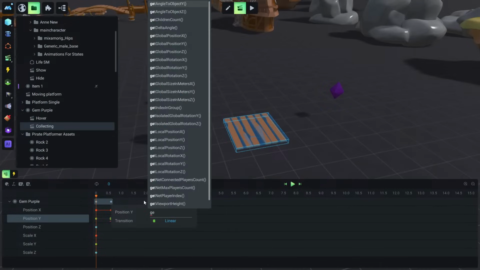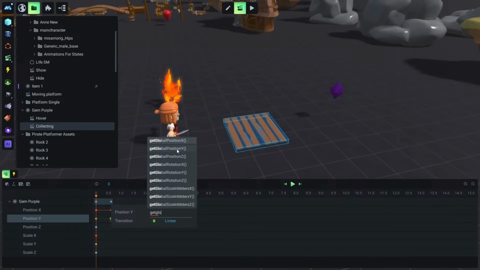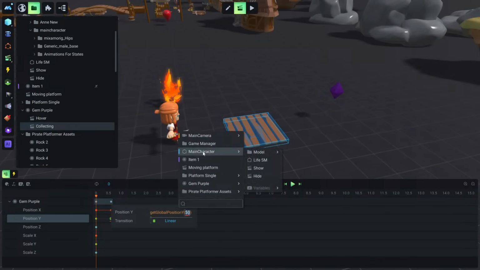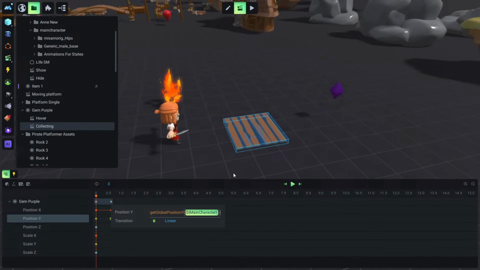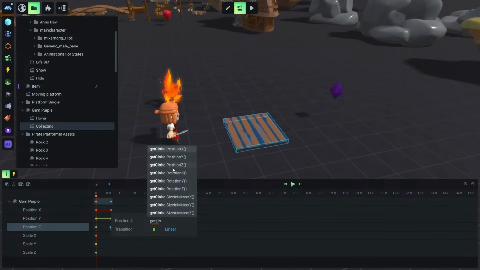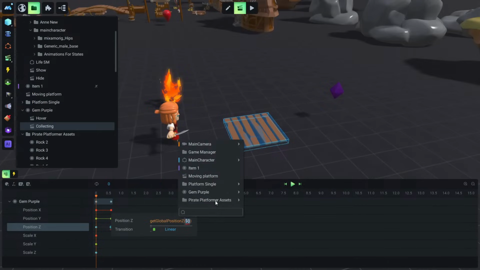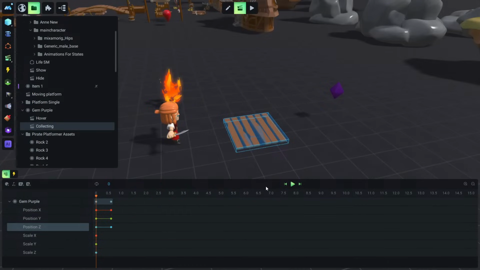So we do again get global position Y this time, and again the dollar sign and main character, but we are going to add one unit here because the pivot of this character is down here on the feet, and we want to go around the face or the head. And let's click enter, and exactly the same with the Z axis, get global position Z and the dollar sign again and main character, and click enter.